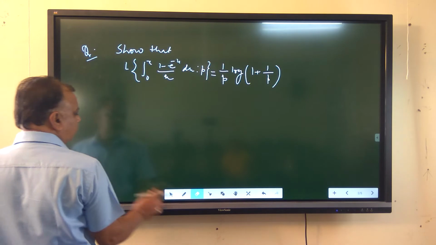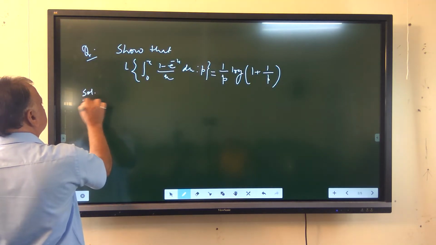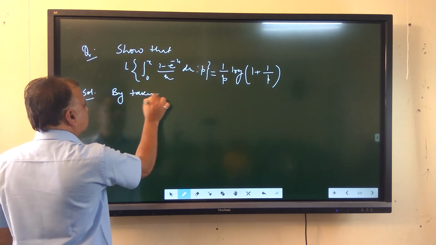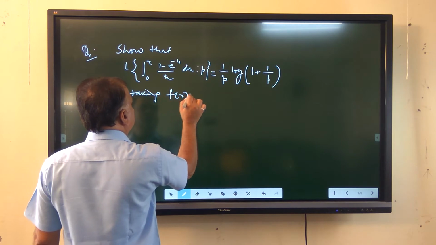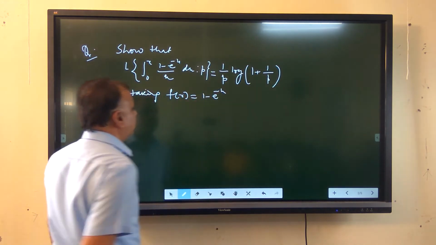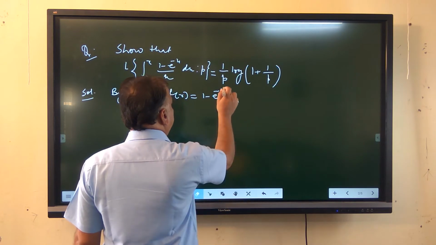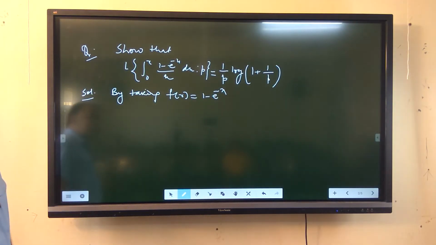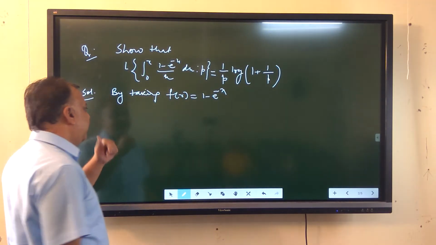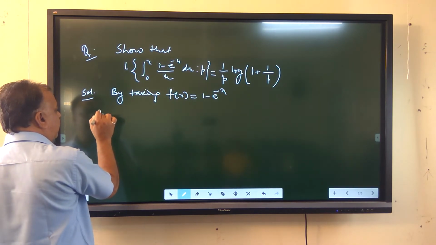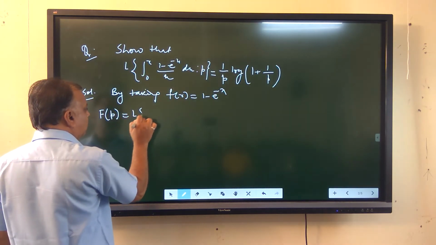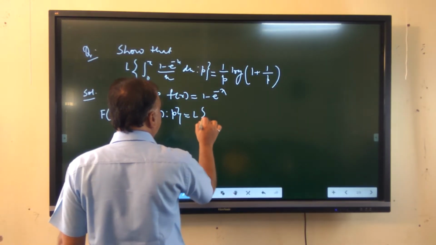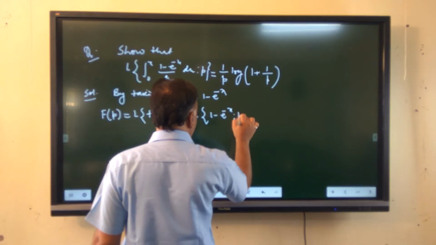We start this problem by taking f(x) equal to 1 minus e raised to minus x. If we take f(x) equal to 1 minus e raised to minus x and take the Laplace transformation of this one, then f(p), which is the Laplace transformation of f(x), is equal to the Laplace transformation of 1 minus e raised to minus x with respect to p.